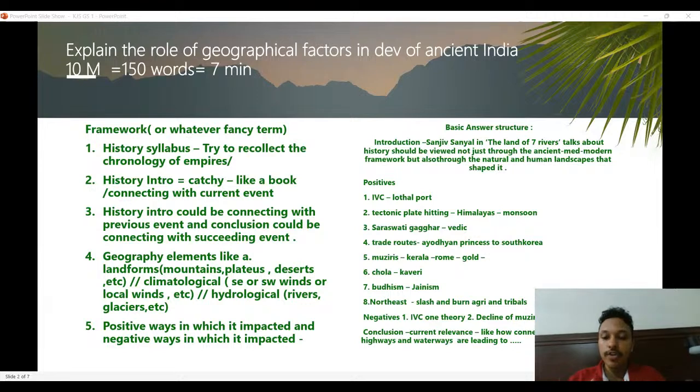You can even go to the extent of naming some of the schemes and connecting it with the same idea,